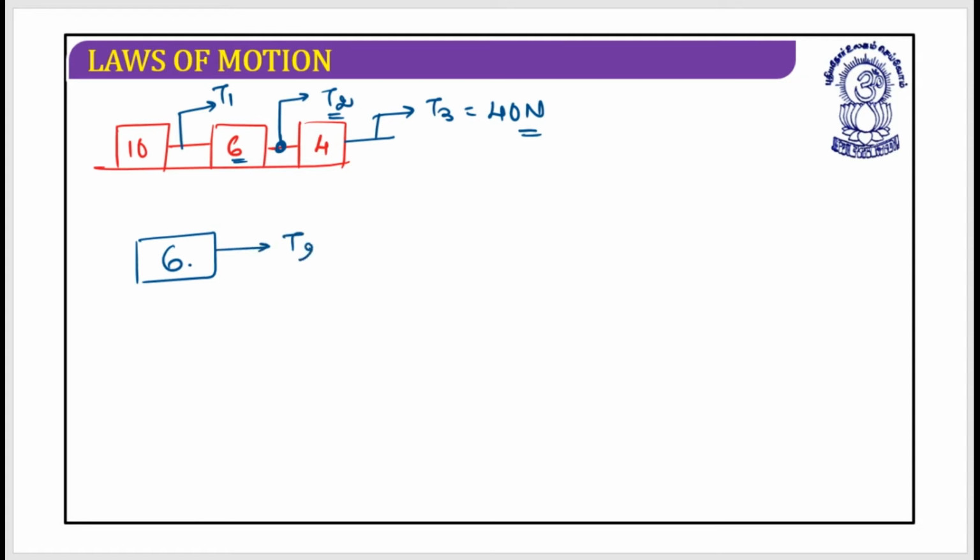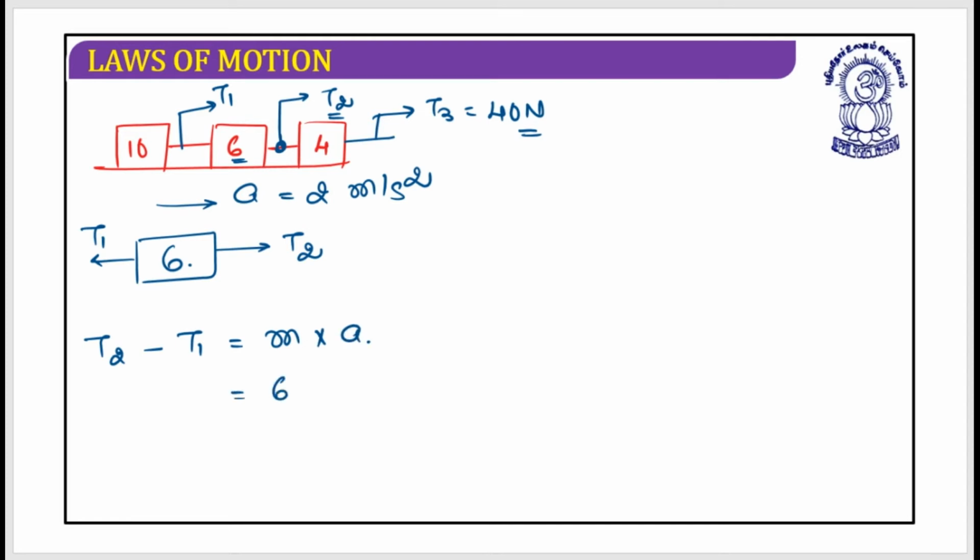This is T2, this is T1, and my system is moving with the acceleration A that I have calculated, which is 2 meter per second square. So this could be written as T2 minus T1, which should be equal to mass times acceleration. This is 6, this is 2, so that should be 12.